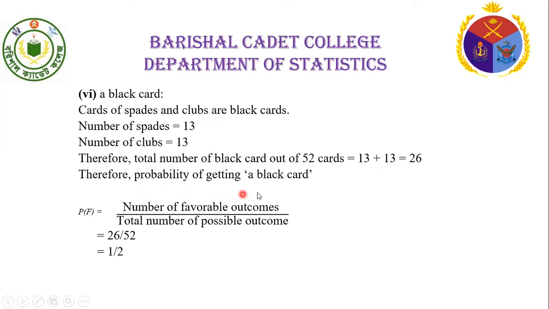Therefore, the probability of getting a black card, probability of A, equal to the number of favorable cases divided by total number of cases. Here, the total number of favorable cases equal to 26 and the total number of cases equal to 52. That is, the required probability equal to 26 by 52 equal to 1 by 2.